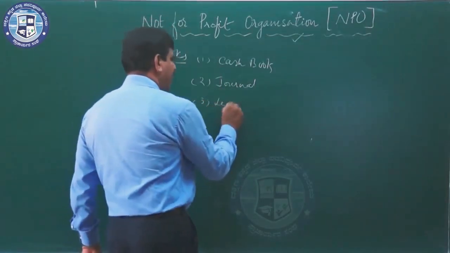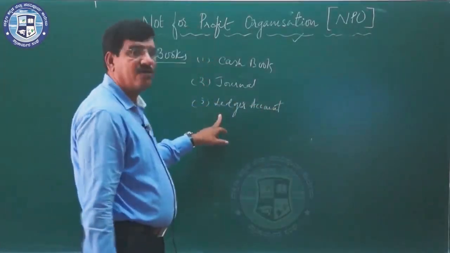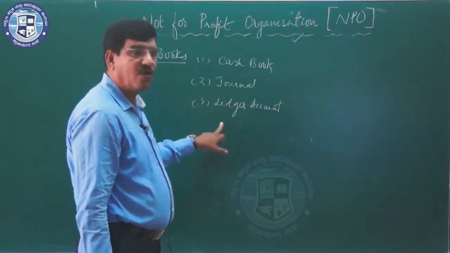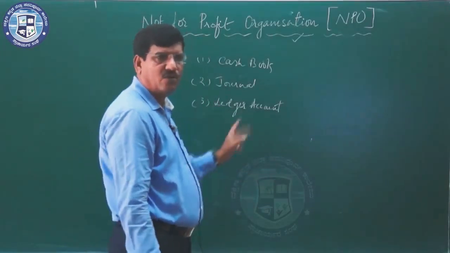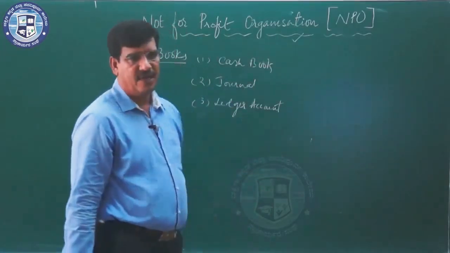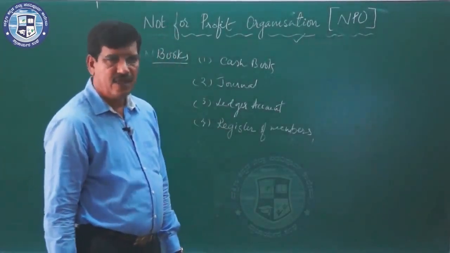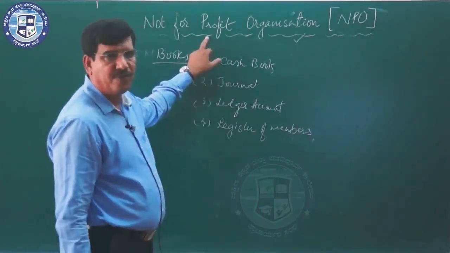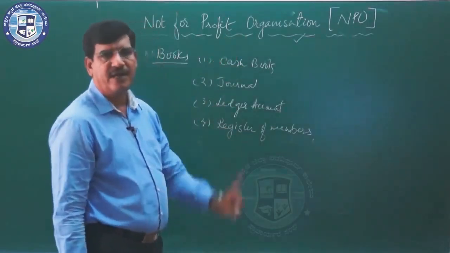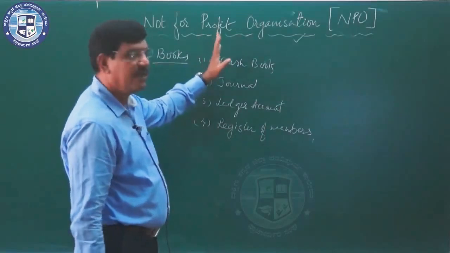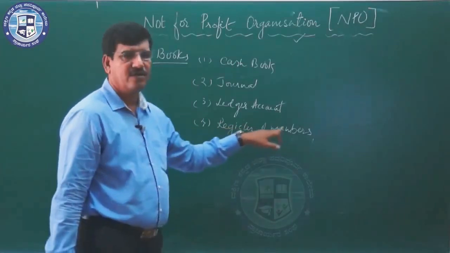And third, ledger accounts may be prepared. The ledger accounts of incomes, expenses, assets, and liabilities are prepared under NPO. Then the register of members is maintained by NPO. Here the total number of members is mentioned in the register, and if there are any outstanding subscriptions or advance subscriptions, they are mentioned in the register of members.